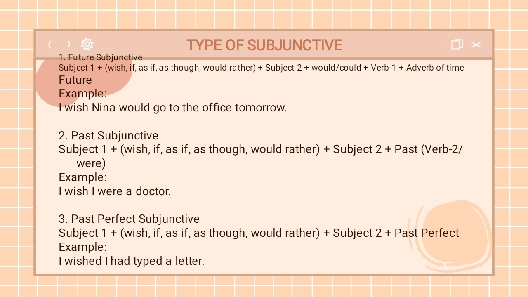For example, I wish I were a doctor. And the third is the past perfect subjunctive, formed by subject one with wish, if, as though, and would rather, plus subject two, past perfect. For example, I wish I had typed a letter.